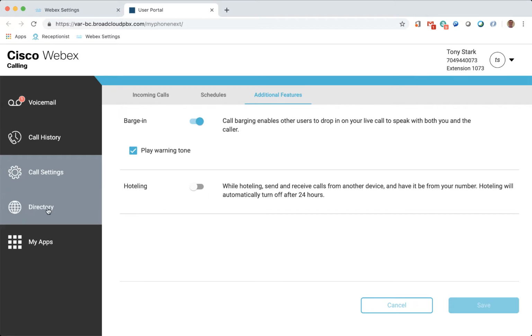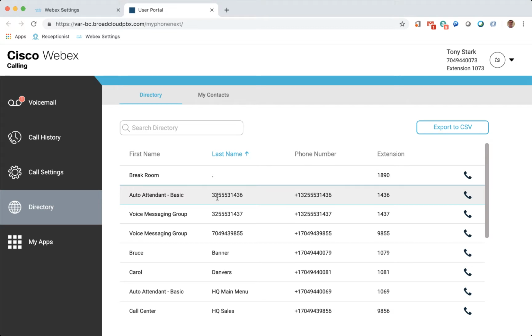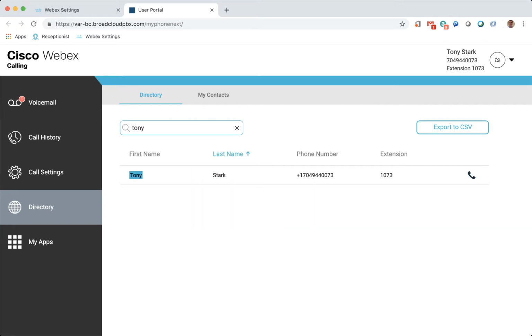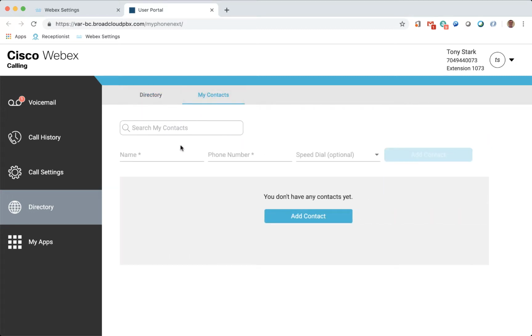The directory section gives the end users access to both a corporate and personal contacts directory. End users can search the directories for a specific user and place a call via their phone or PC app from this interface. The end users can also create a personal contacts directory if they desire.